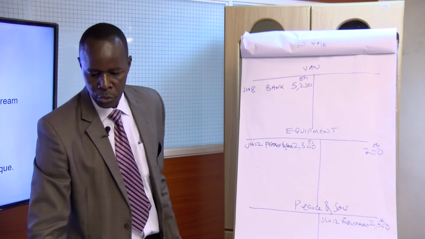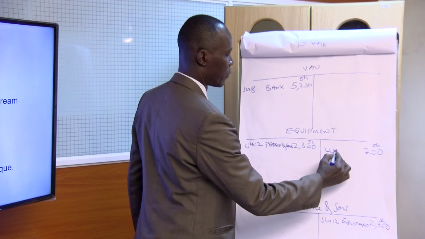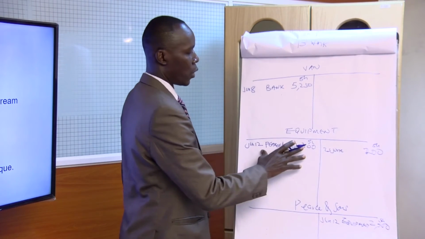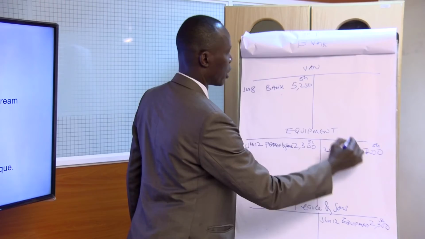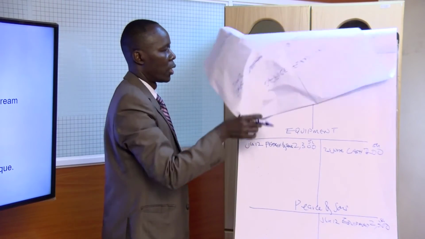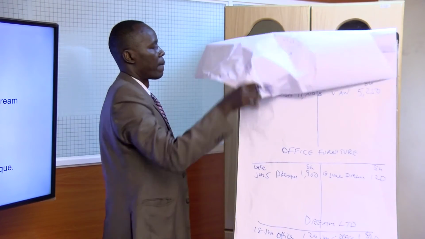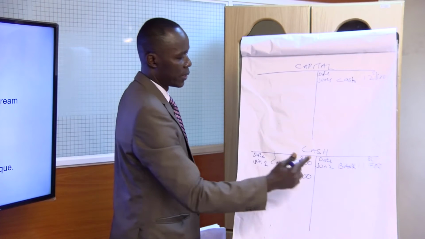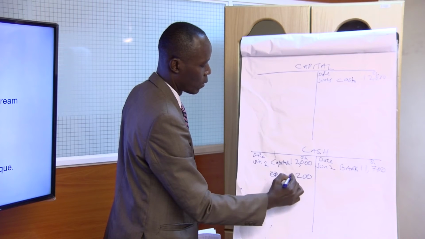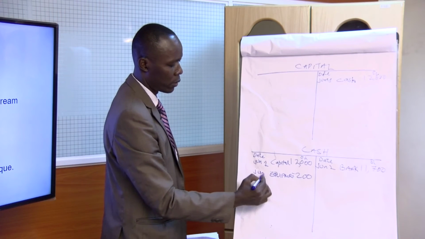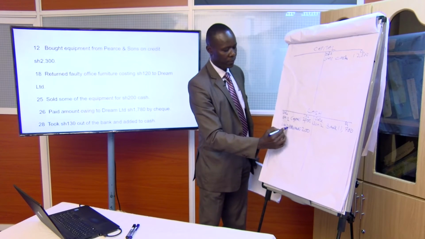Let's show the date. This transaction happened on which date? On 25th of June. 25th June. So interchange the name of accounts. This is cash. And then let's go to cash account to explain where this money came from. Is by selling equipment, isn't it? Equipment. Show the date. Dates are very important in accounts. So that is on 25th, isn't it?